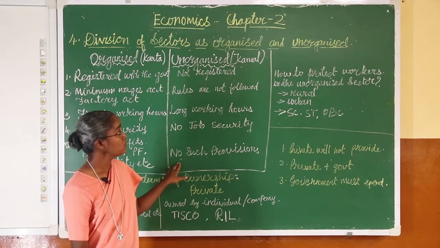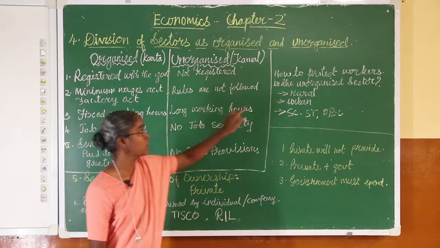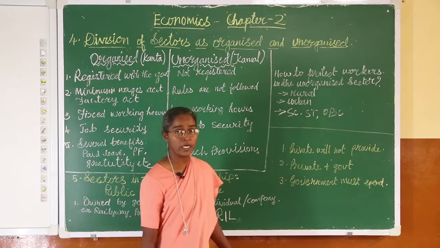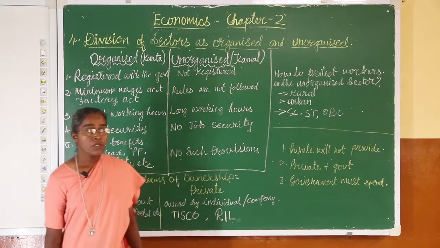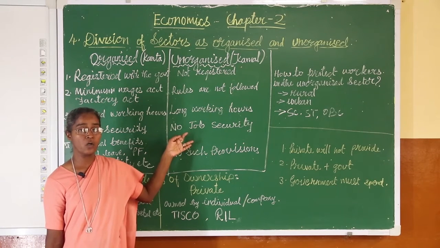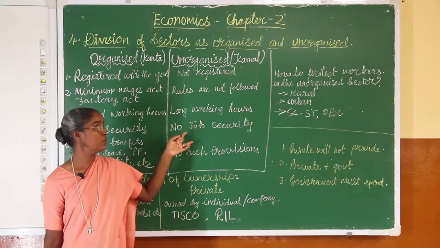Under this topic, you have a side heading: how to protect workers in the unorganized sector. Now we learn what are the problems that the people face in the unorganized sector. They are exploited very badly.